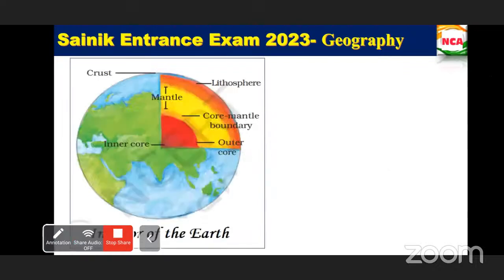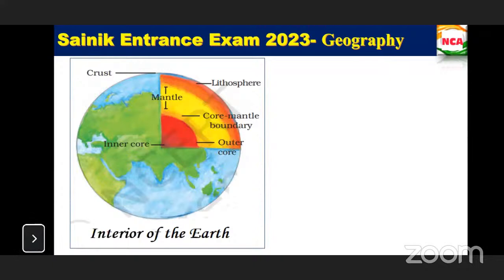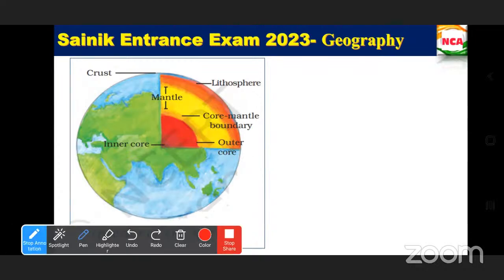This is the structure of the earth, the interior structure of the earth. Take a look at it and try to draw this in your notebook also. The outermost layer is the crust, which is also the lithosphere. Then the mantle. Then it is the core mantle boundary.